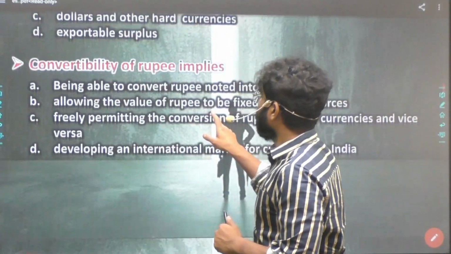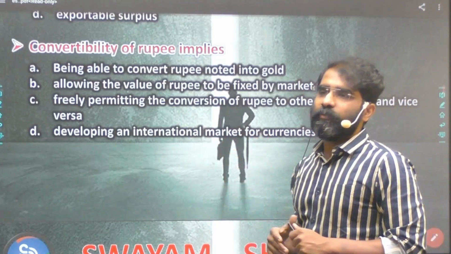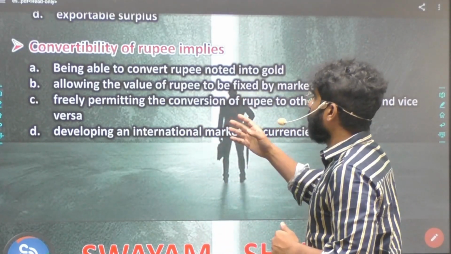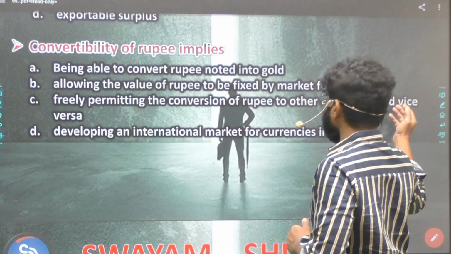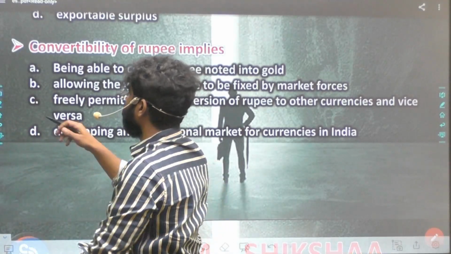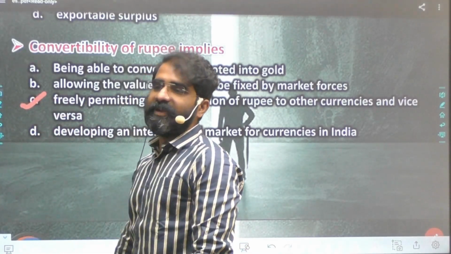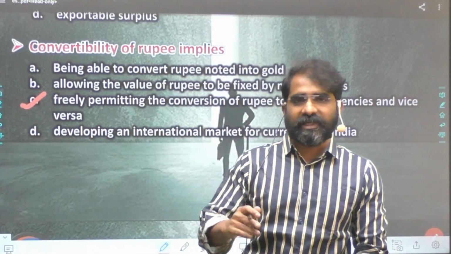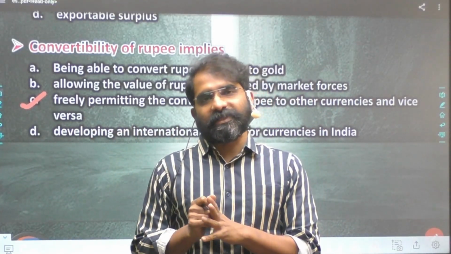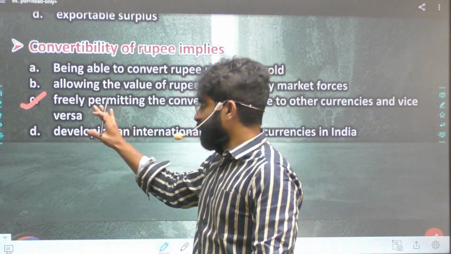Now, convertibility of rupee. A very simple question. What is convertibility? Allowing the value of the rupee to be fixed by the market, freely permitting the conversion of the rupee to other currencies and vice versa. So convertibility is nothing but currency being converted. Today also the Indian rupee is freely convertible with respect to aspects related to the current account in our BOP, and there are still restrictions on aspects related to the capital account. So this understanding should be clear.